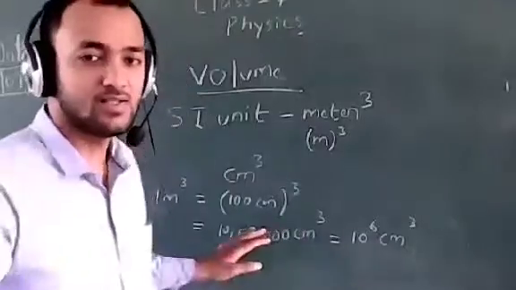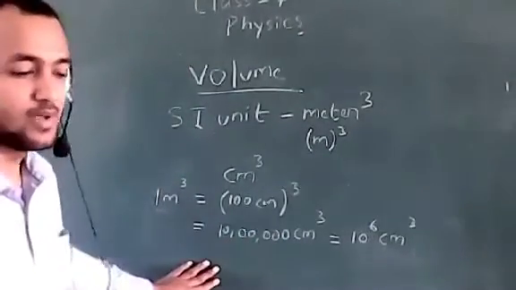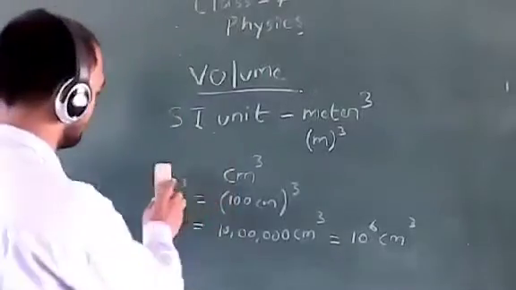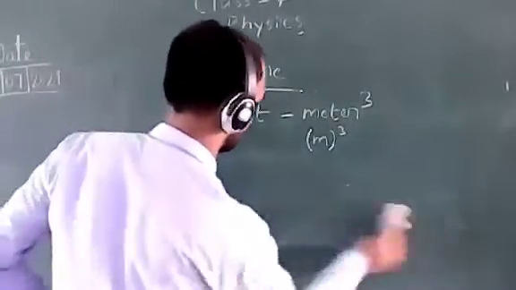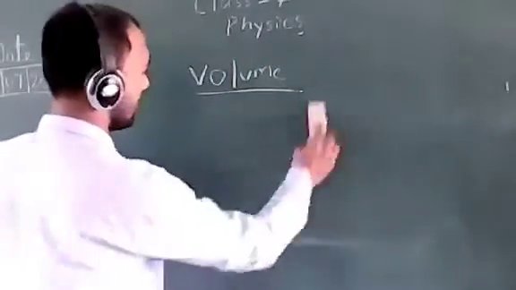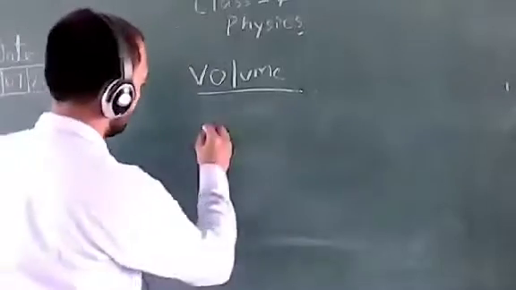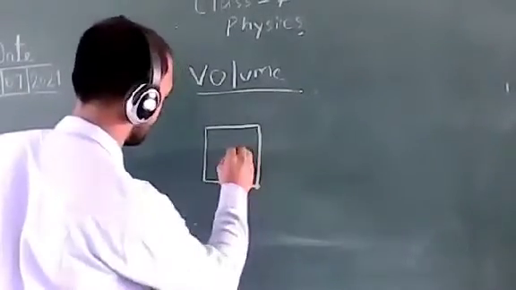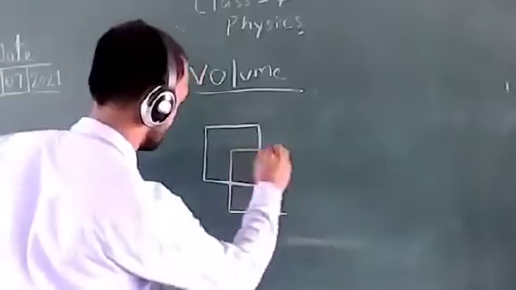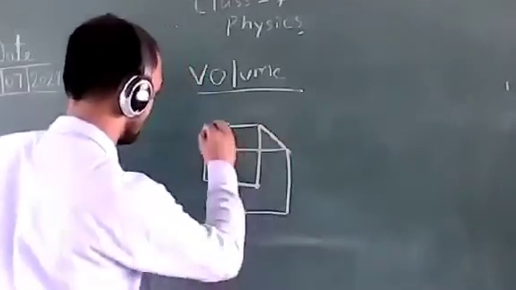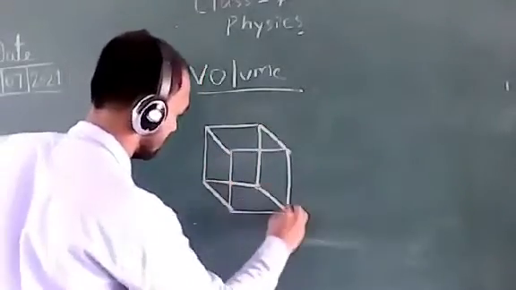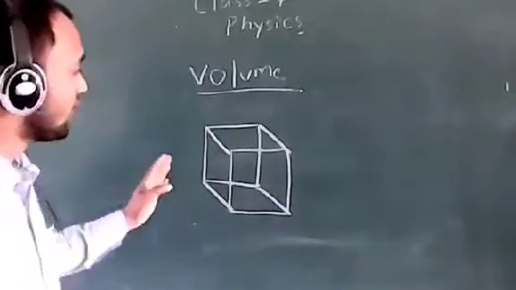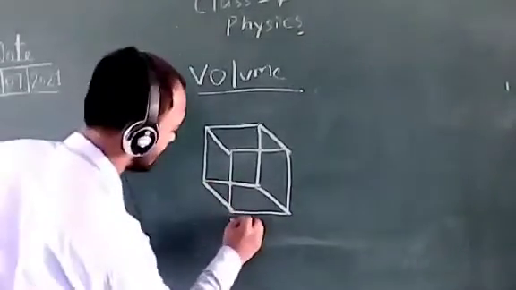Okay. This is all about the units of volume. Now we will see what is 1 meter cube. One meter cube is defined as the volume of a cube having its dimension 1 meter.